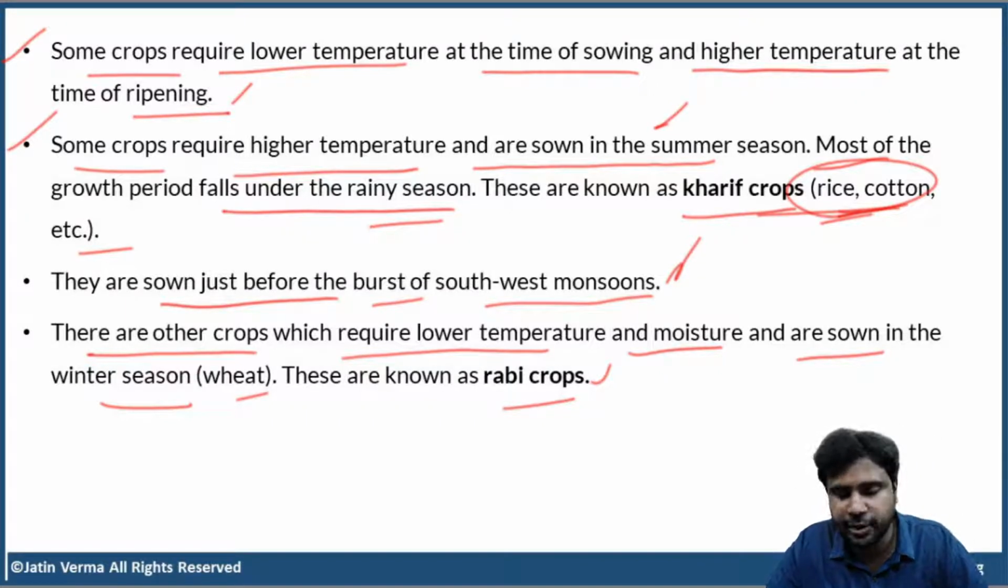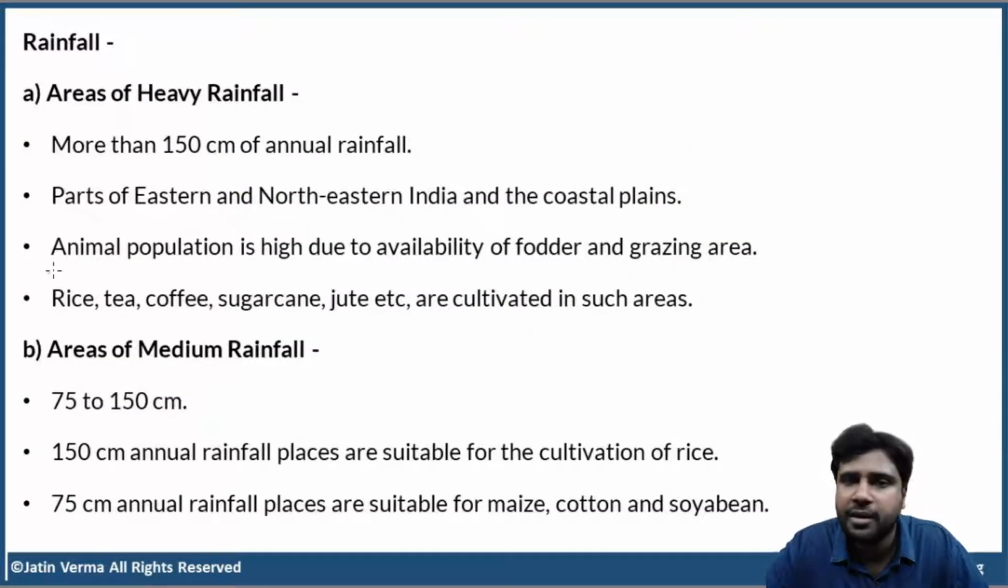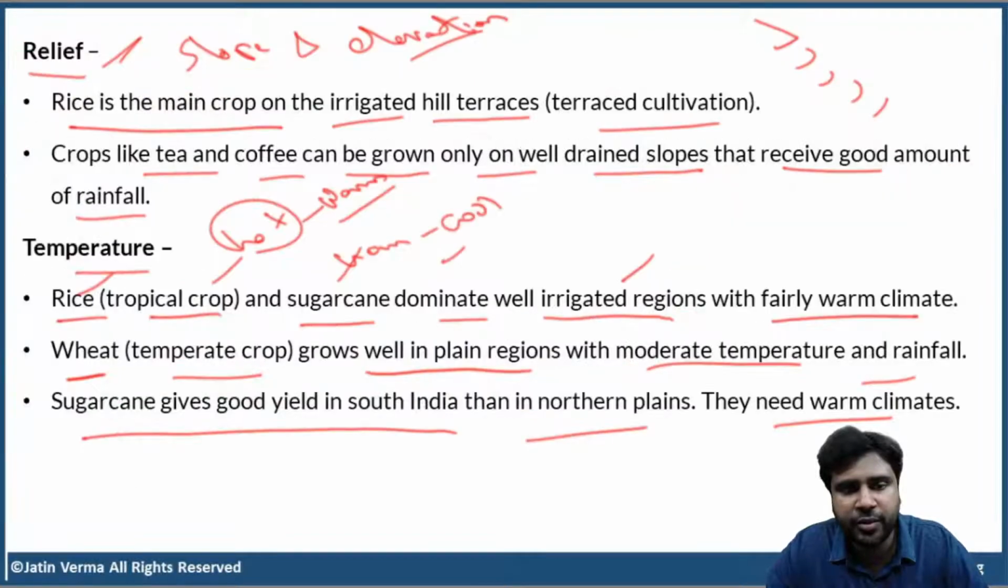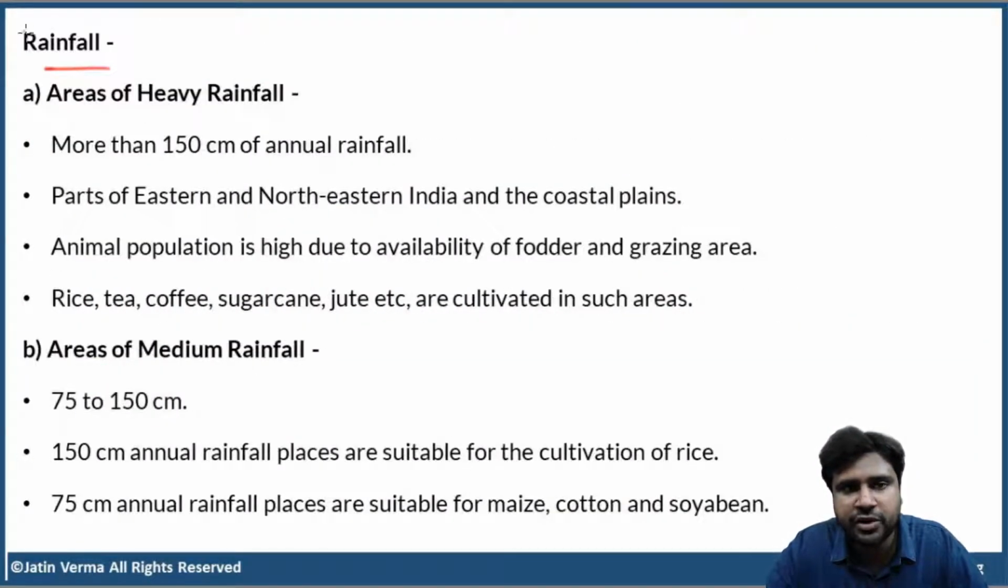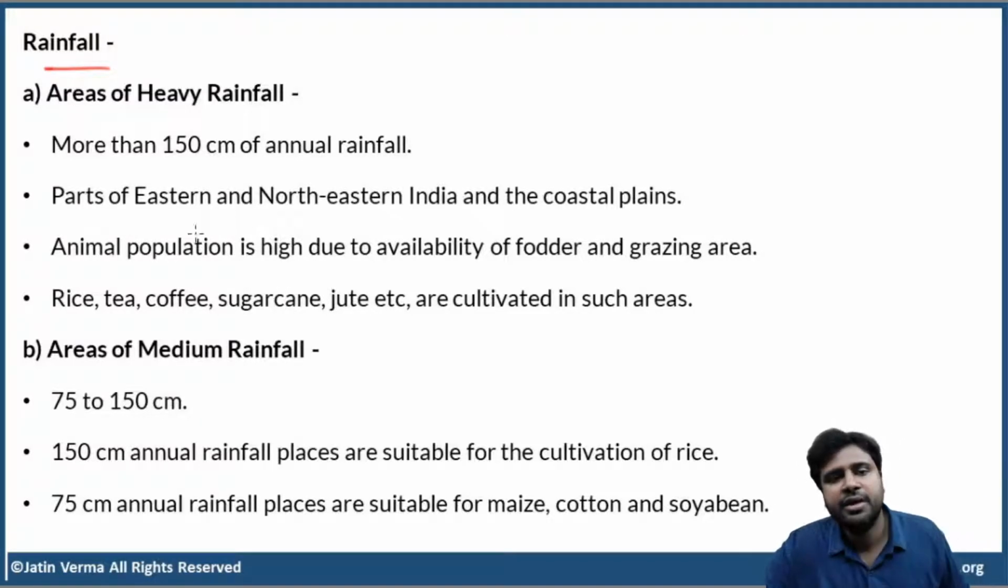Now, we'll discuss many more points, don't worry. Now, let us discuss about rainfall factor. Till here, we were discussing about the temperature factor. Now, let us discuss about rainfall factor. When you say rainfall, we can divide areas on the basis of rainfall as areas of heavy rainfall, areas of medium rainfall, and areas of low rainfall. So, first, areas of heavy rainfall.